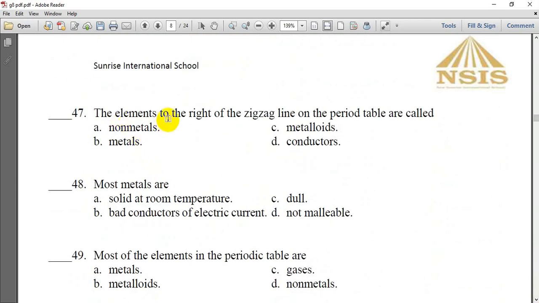The elements to the right of the zigzag line on the periodic table are called non-metals. So metals are at the left, non-metals on the right, and the metalloids are along the zigzag in the middle of the periodic table. 48. Most metals are solid at room temperature, except mercury, the only metal that is liquid.